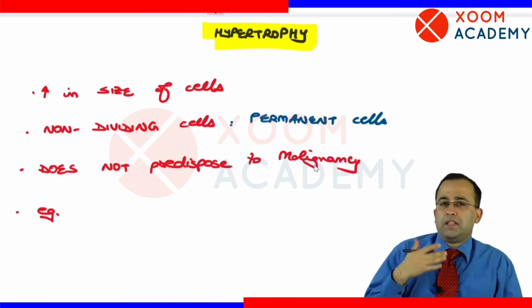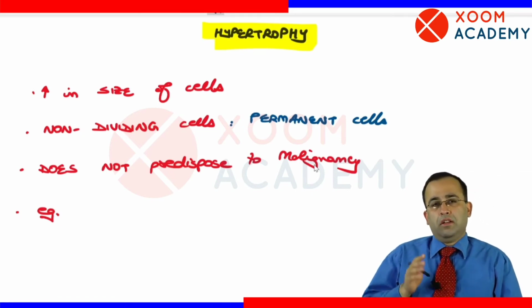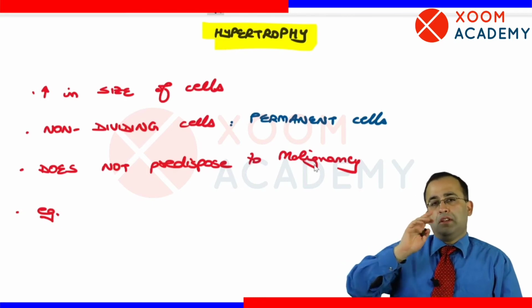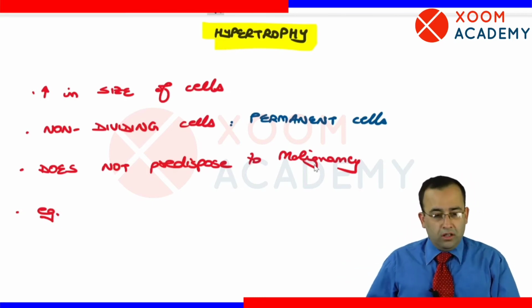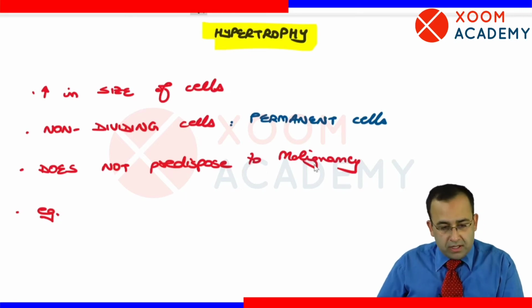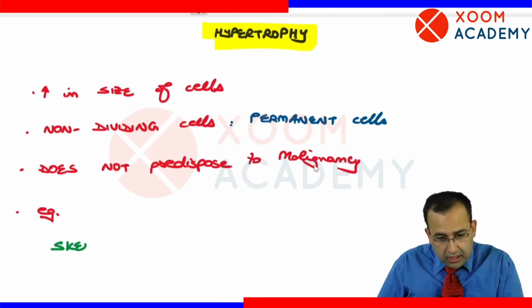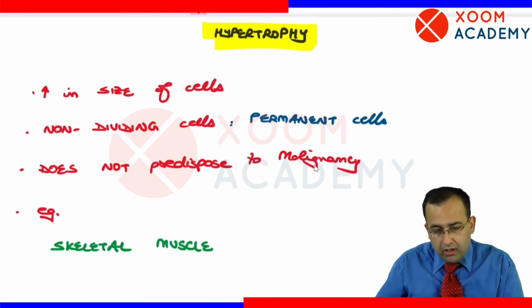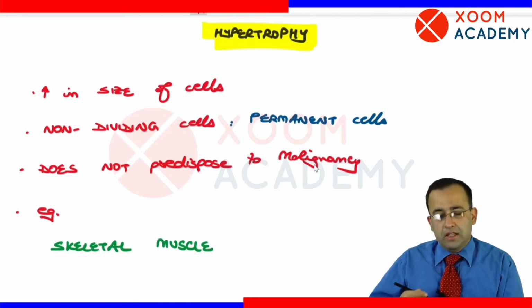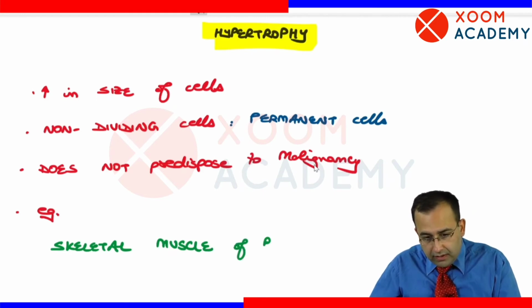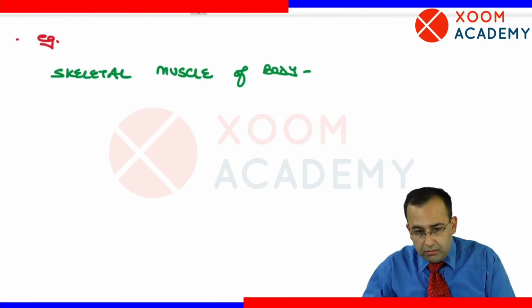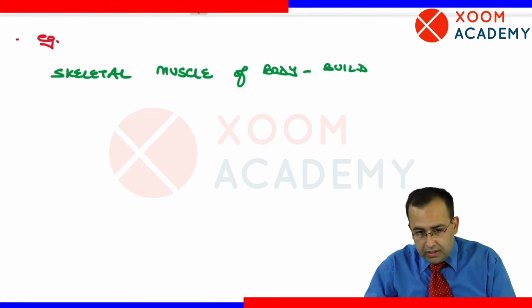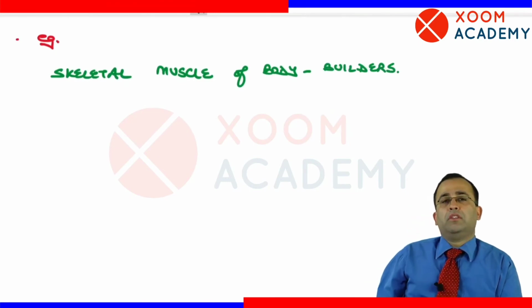Which muscles are permanent cells? Muscles are of three types: skeletal muscle, smooth muscle and cardiac muscle. Which are the permanent muscles? That is skeletal muscle and cardiac muscle. So the first example of hypertrophy is skeletal muscle of bodybuilders.